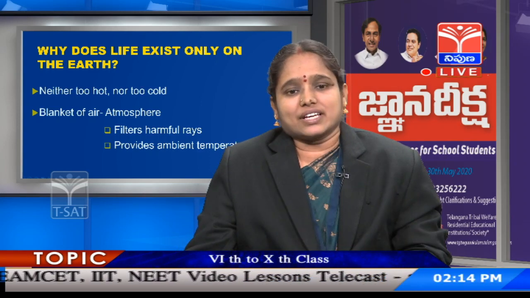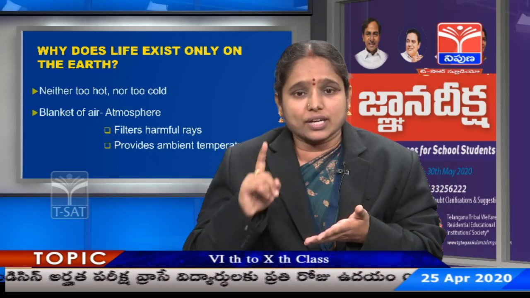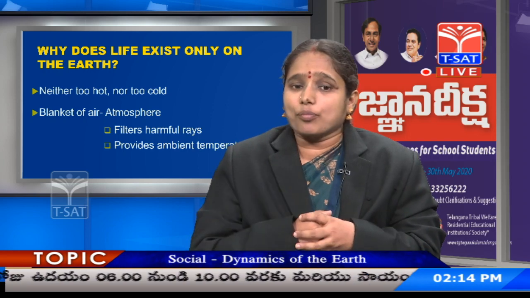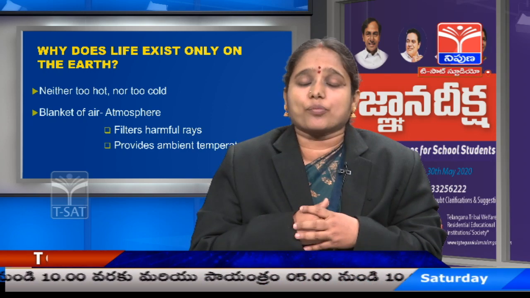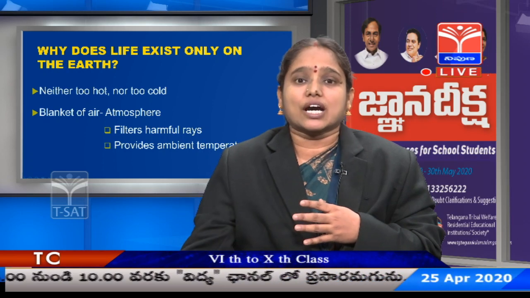Another important reason is atmosphere, the layer about which we have already discussed, the blanket of air that surrounds the Earth. The stratosphere filters the dangerous components of the UV rays, which is one important reason which made life possible on the Earth. And the second point is atmosphere provides ambient temperature. It makes the temperature convenient for life to exist.